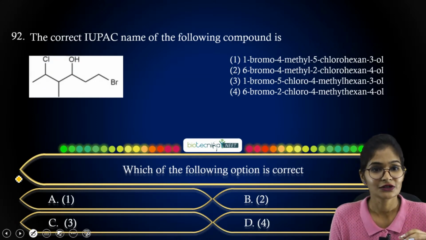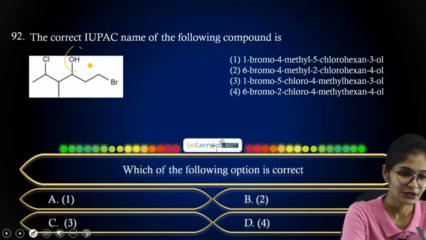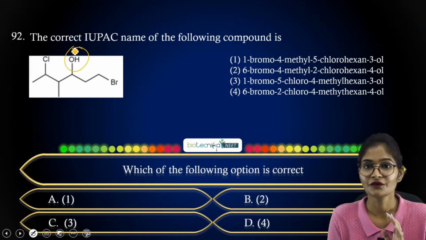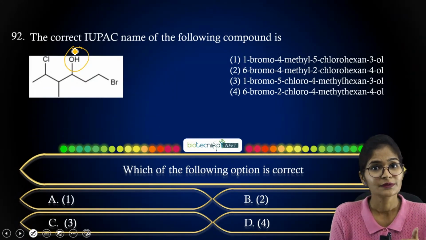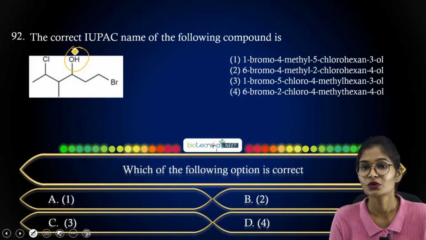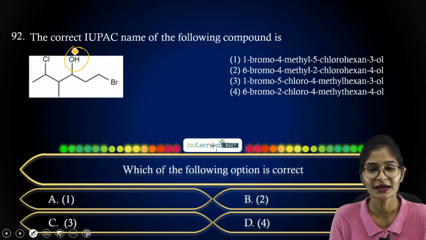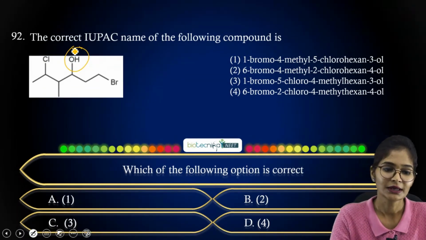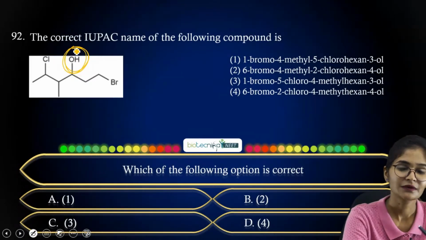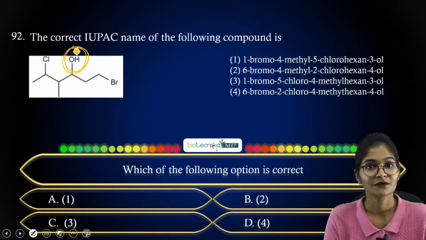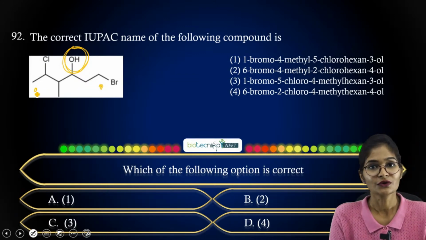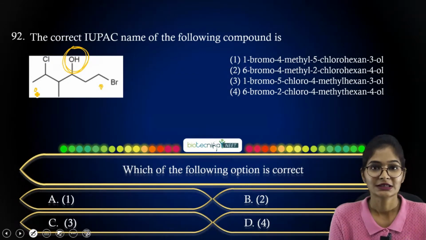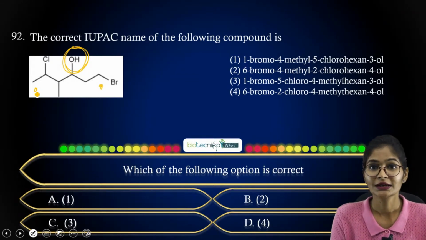In all the three functional groups, you have OH here, so this OH has to be given first priority. Apart from that, you have bromine and chlorine. Now, if OH was present at the terminal carbon, I would just consider it as first, since it must get the lowest number, so I would start from the first carbon. But you can see it is present in between the carbon chain. Now there will be confusion whether I can start from this carbon or this carbon, right? So you have to start the numbering in such a way that the OH group gets the lowest number.